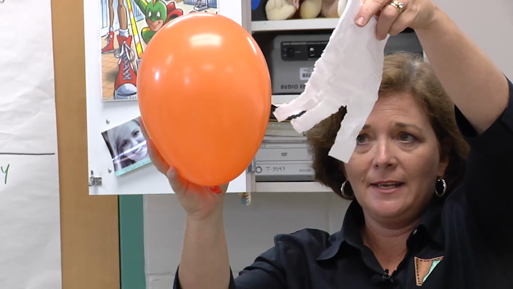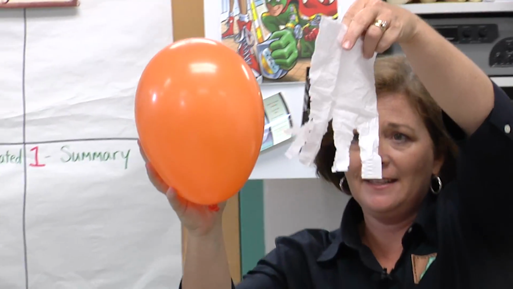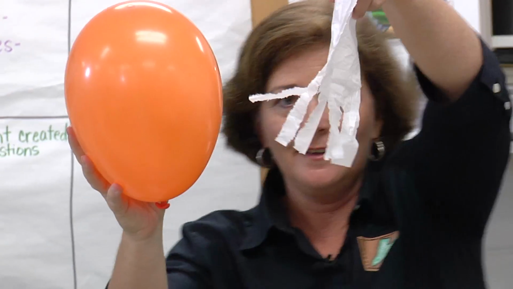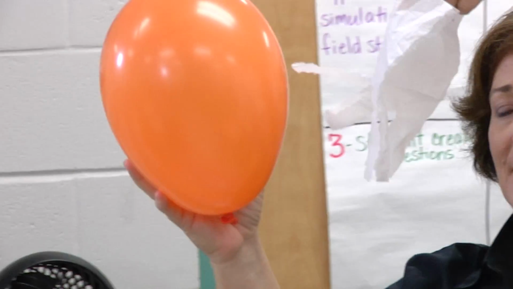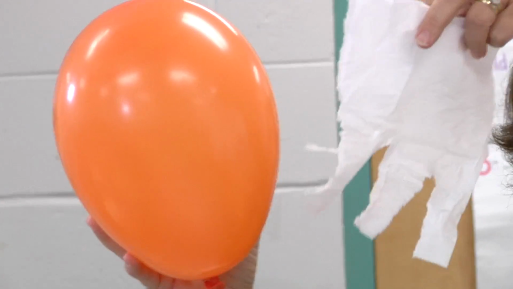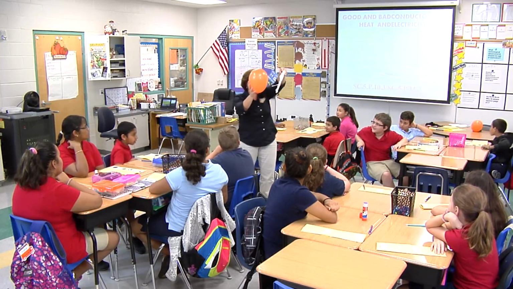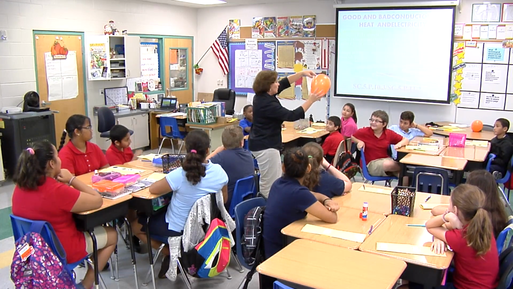I'm not moving it. Look at that. See that right there? See it? It's like a magnet. What's happening? Let's use the vocabulary we're just learning about. What's happened here? It's attracting it. What is attracting it?